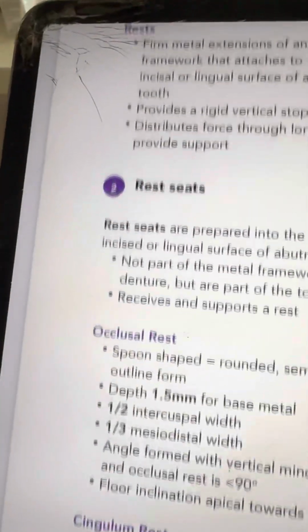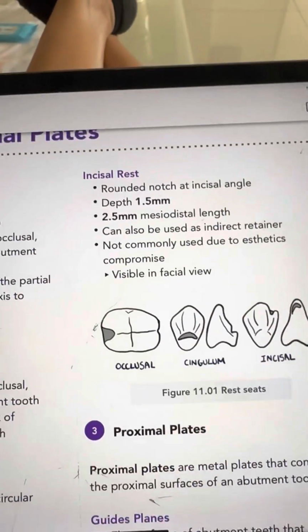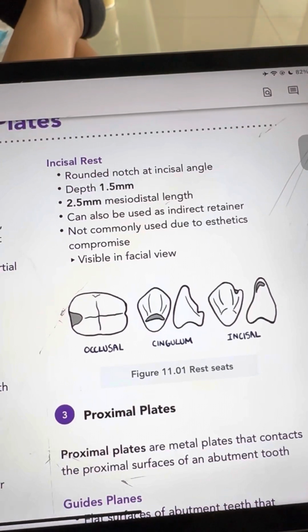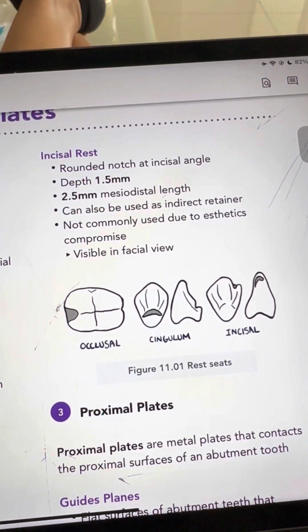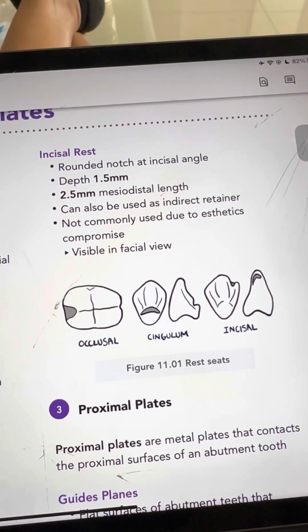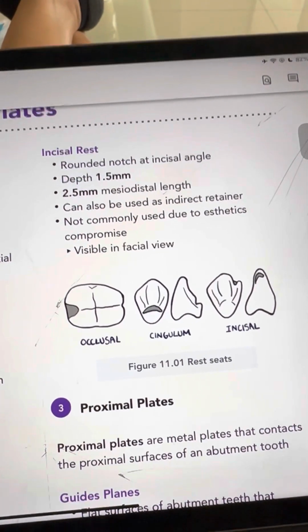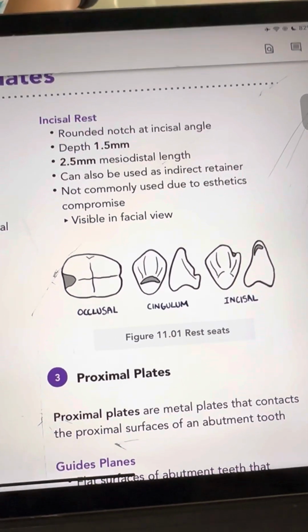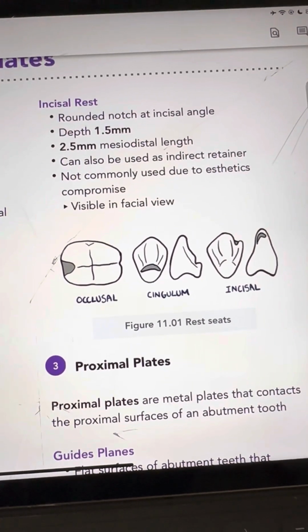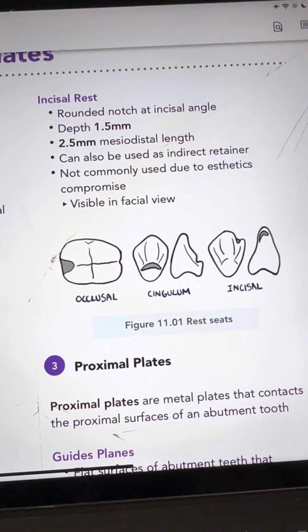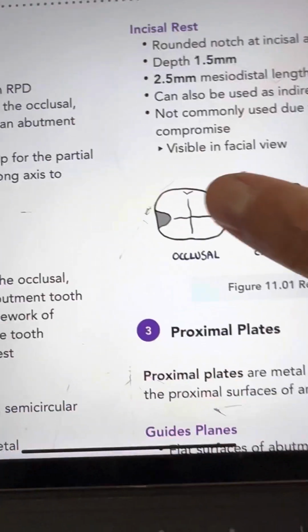Proximal plate, cingulum. Incisor rest: rounded notch at the incisal angle, depth 1.5 mm, 2.5 mm mesiodistal length. It can also be used as an indirect retainer, but is not commonly used due to aesthetic compromise, visible in facial view.